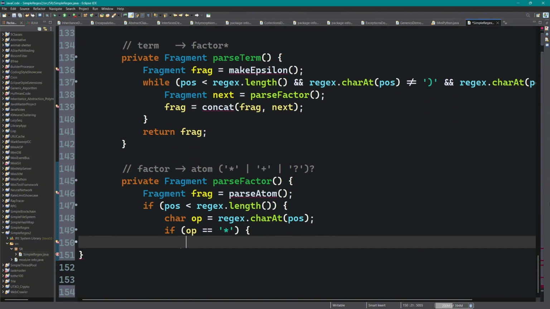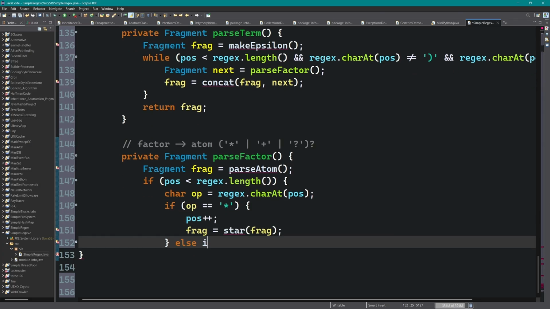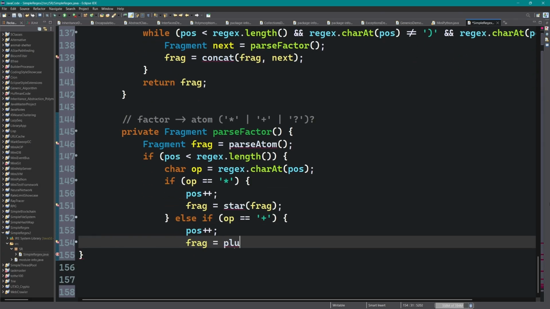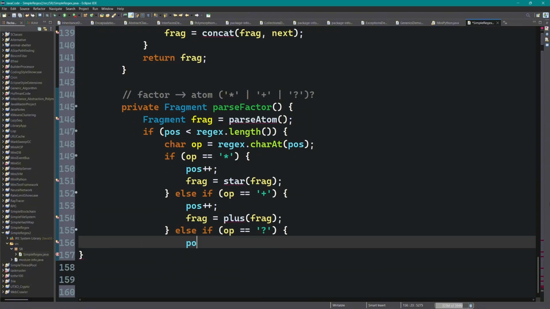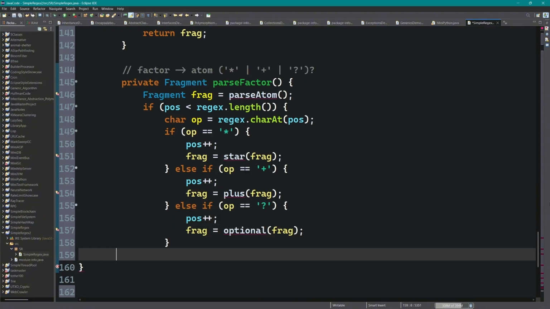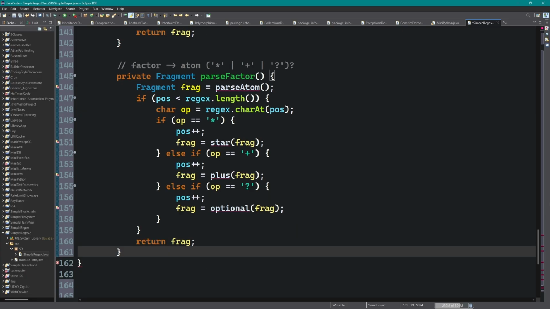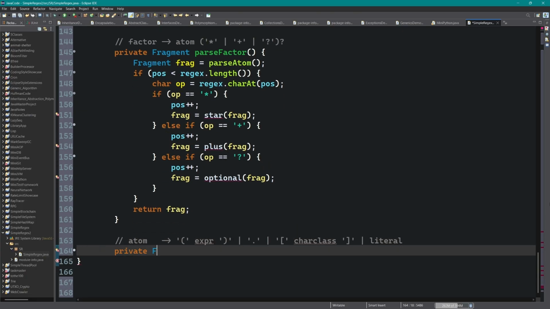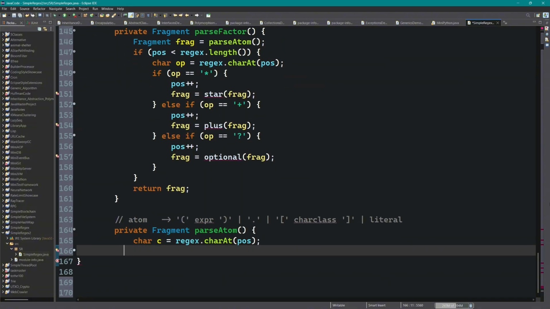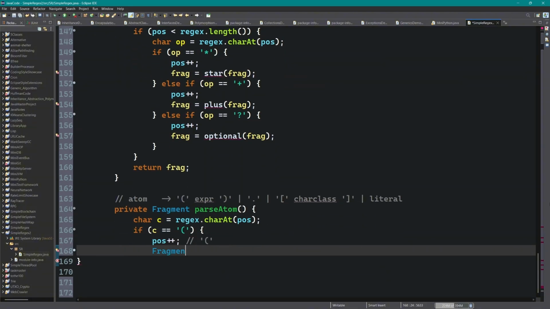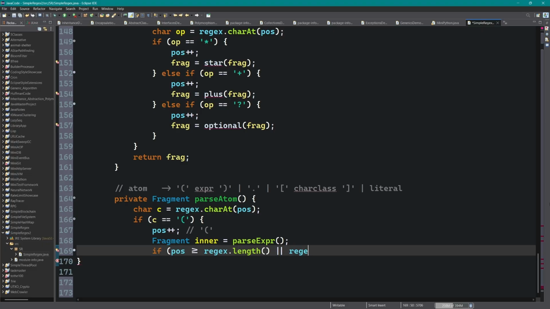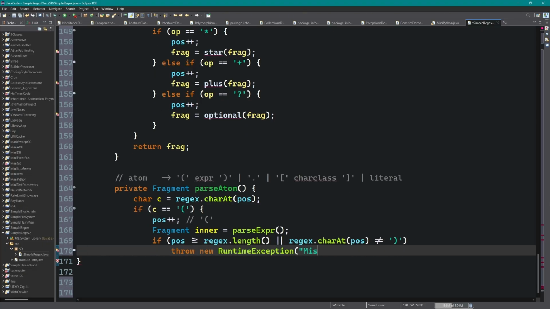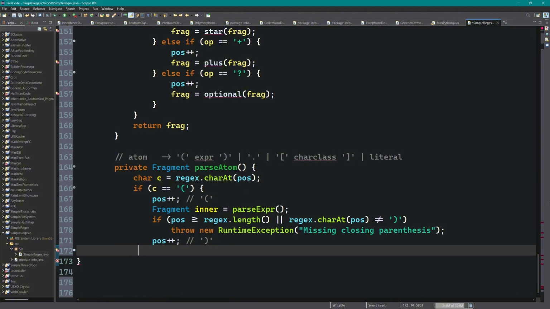Atoms are the leaf nodes of the regex grammar. ParseAtom looks at the current character and dispatches accordingly. If it sees an opening parenthesis, it recursively calls parseExpr for the inner group and consumes the closing parenthesis. If it sees an opening bracket, it calls parseCharClass, which builds a set of allowed characters, supports ranges like A-Z, and handles negation with caret. If it sees a dot, it returns a fragment whose transition carries the special dot symbol.